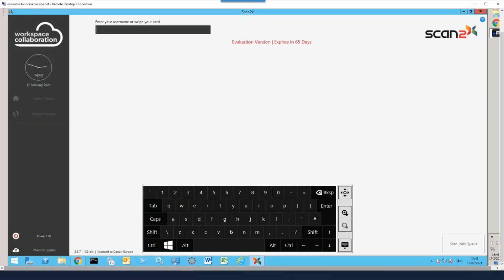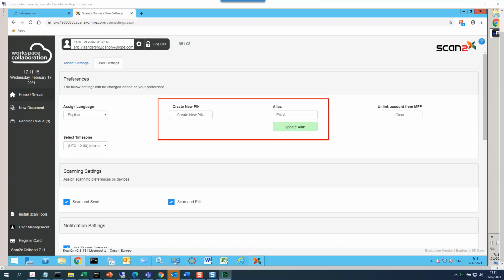You can now log in with your Cloud Workspace Collaboration user credentials. You can log in with your full username or an alias and a PIN code, which you can generate here.